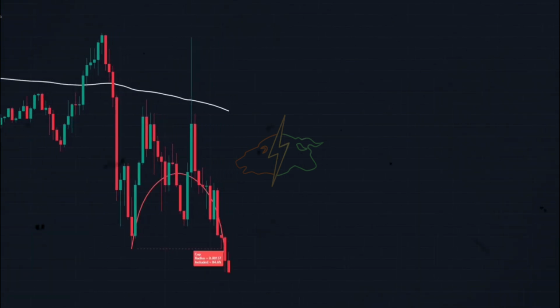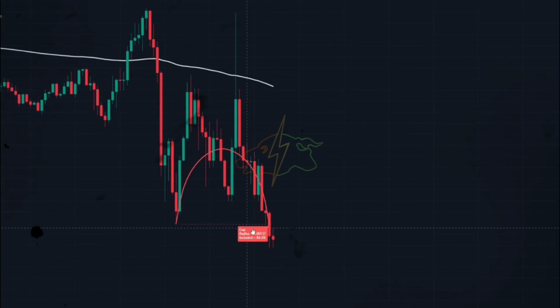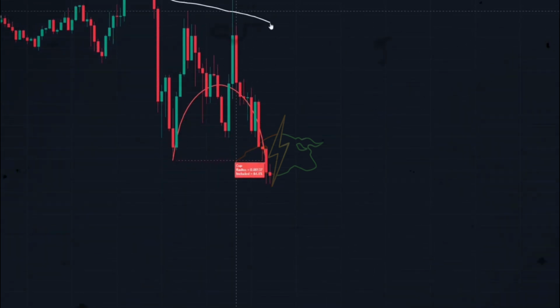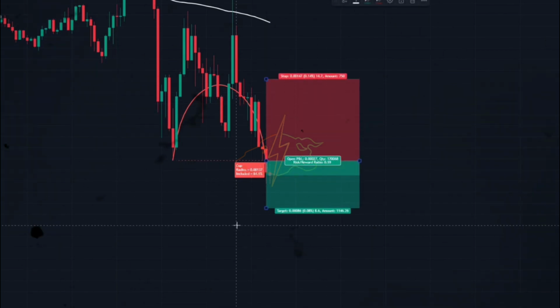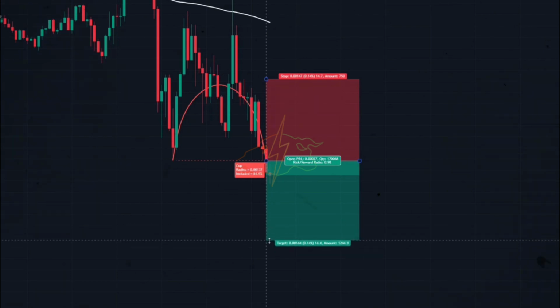We wait for the downwards cup pattern to be formed. Okay? Here a downwards pattern has been found. The candlesticks are under the moving line. I set the short selling trade here. And I set the stop loss above the curve of the cup. Yet again, first target on a 1-to-1 risk and reward ratio.